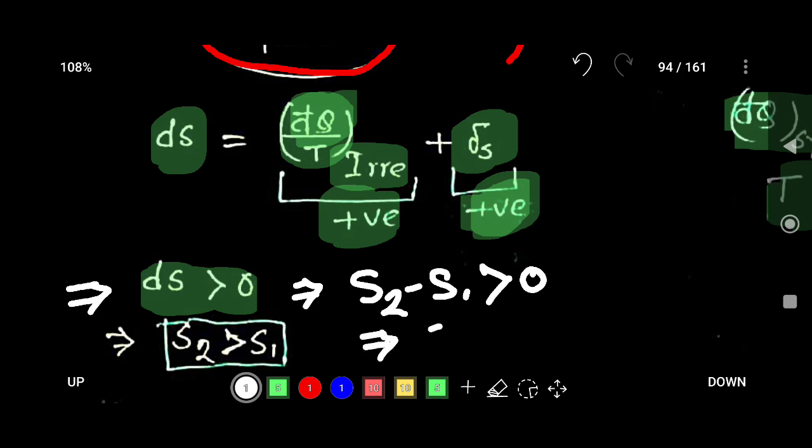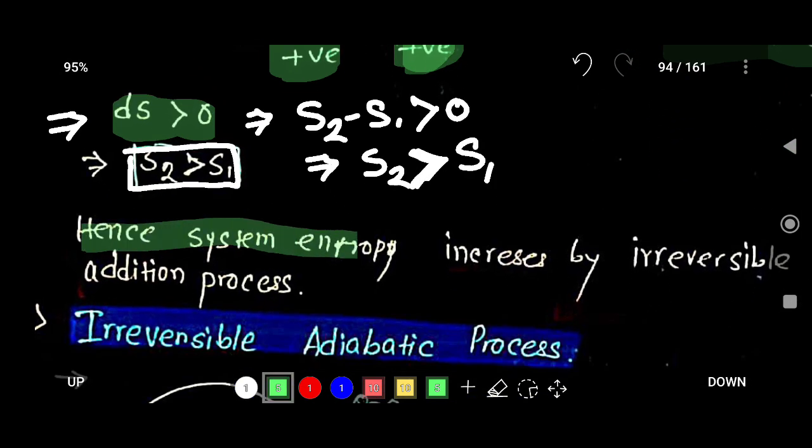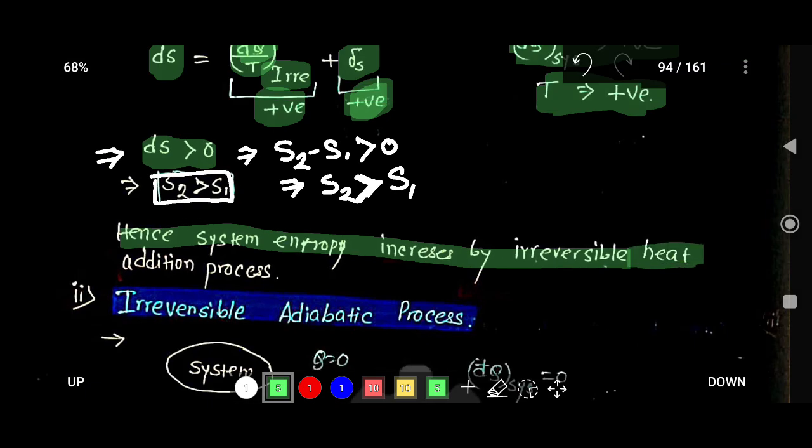So s2 is greater than s1, that means the entropy is increasing. That is why for an irreversible heat addition process the entropy always increases. Hence the system entropy increases for an irreversible heat addition process.